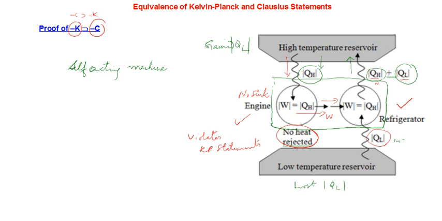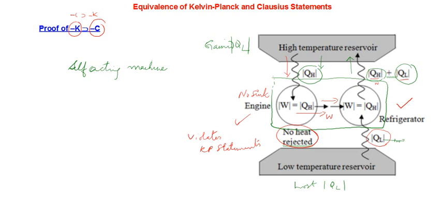So what is the net effect here? The net effect is that QL amount of heat is taken from the low temperature reservoir, and that QL amount of heat has been deposited onto the high temperature reservoir without any external work.